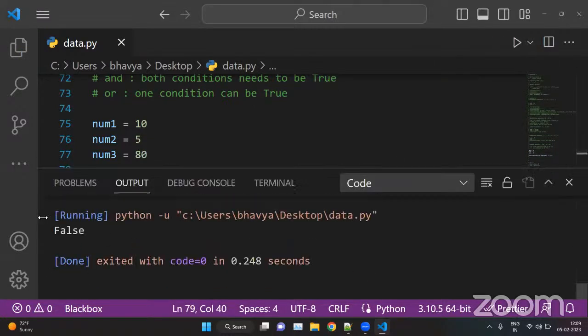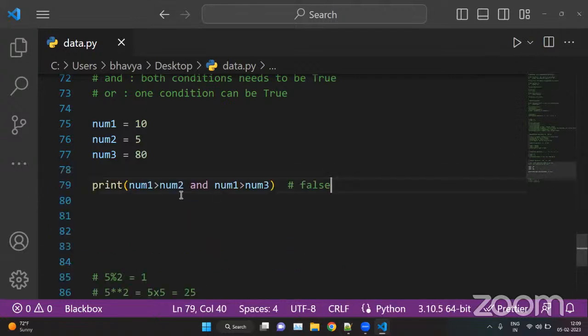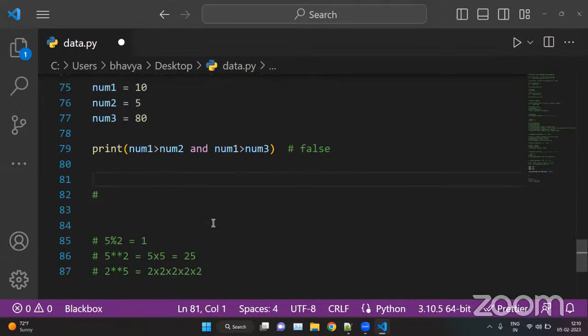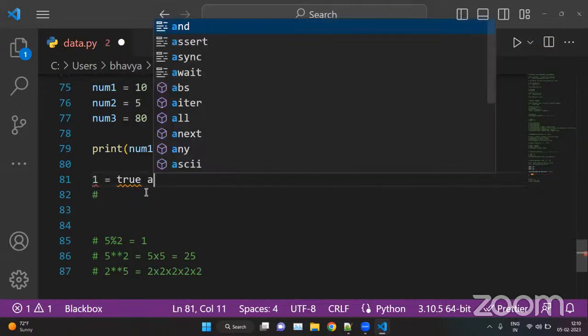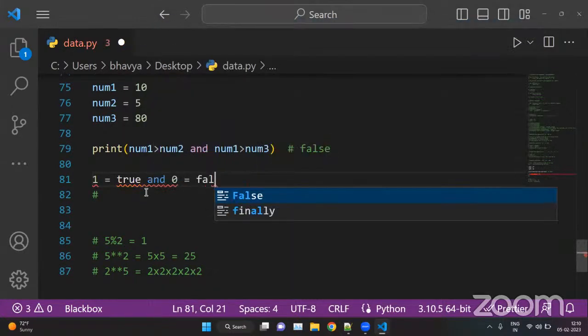Okay, so we have answer false because here we are checking for both conditions, the left side and the right side. If both conditions are true, then only we have the answer true, otherwise we have false. So it is the same as binaries. For example, let's say 1 is true and 0 is false.